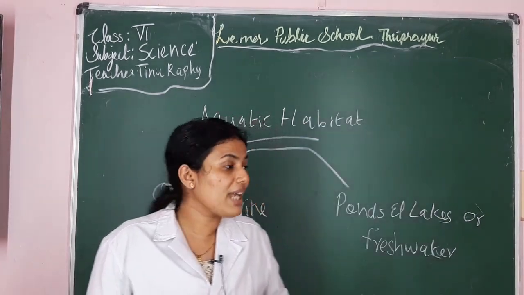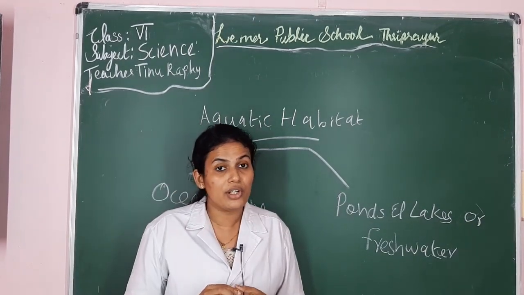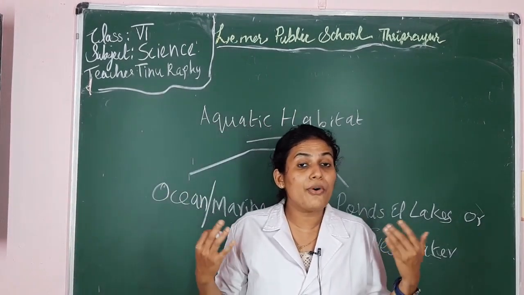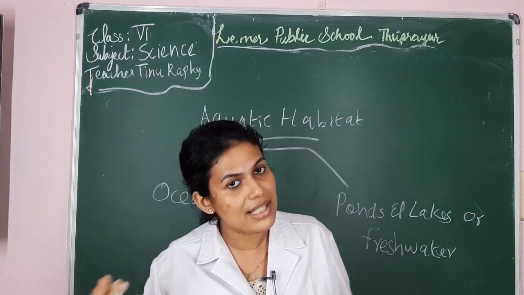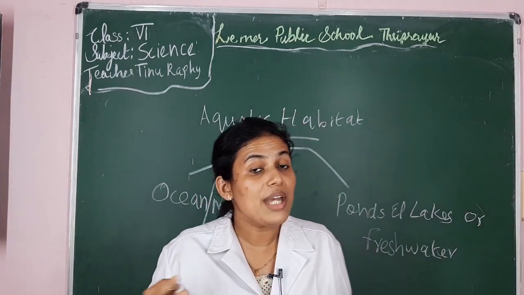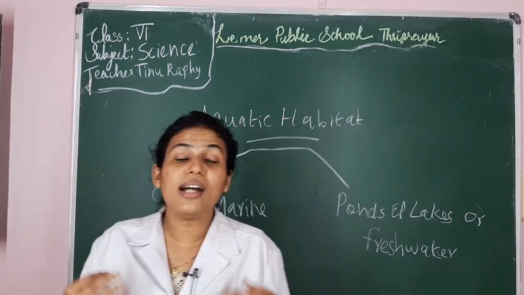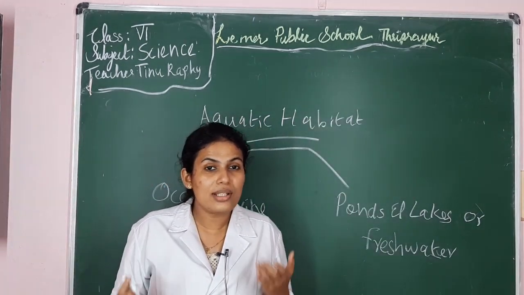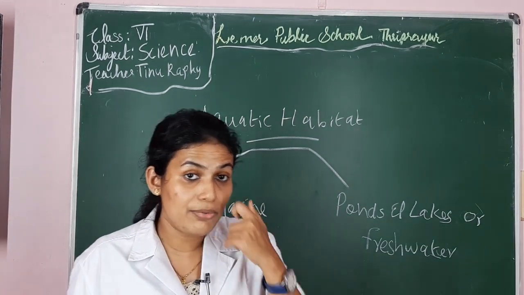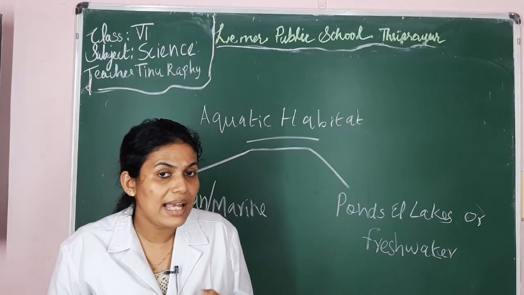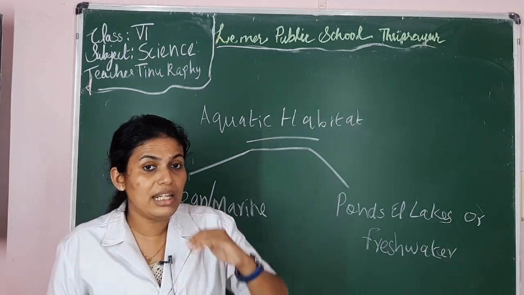Now, which organisms are seen in the fresh water? They have floating and submerged plants. The examples for floating plants, which we discussed in the last class, are lotus, which is freely floating in nature, and water hyacinth. Lotus, water hyacinth, etc. are examples of floating plants. They will be floating in nature.